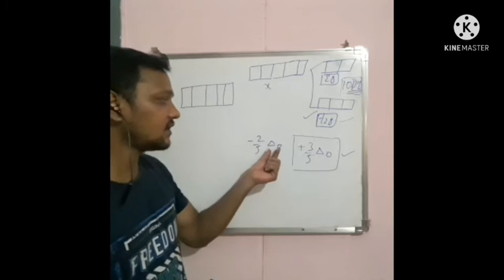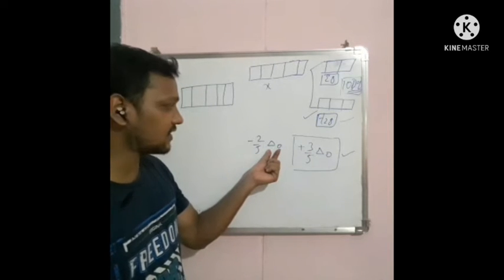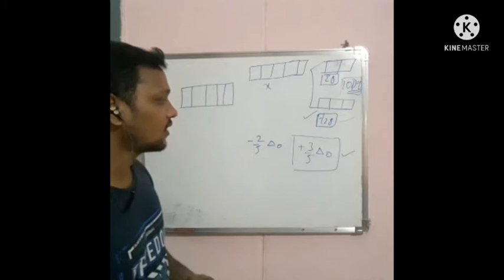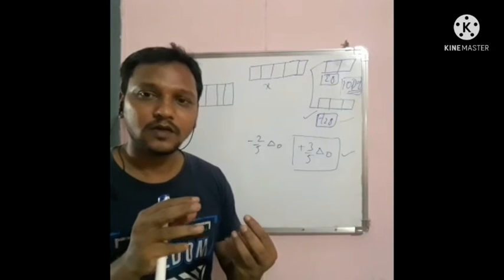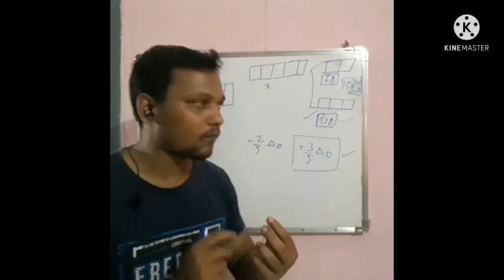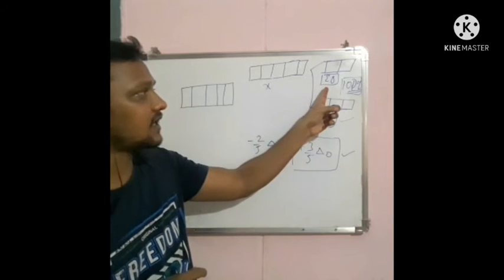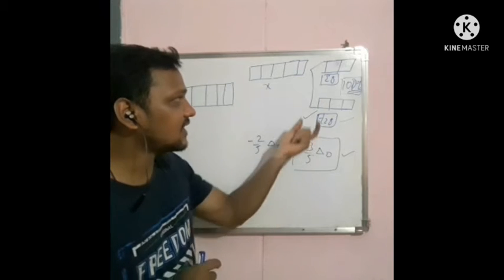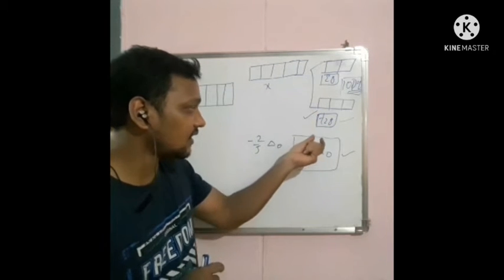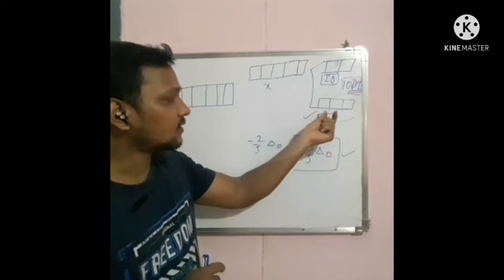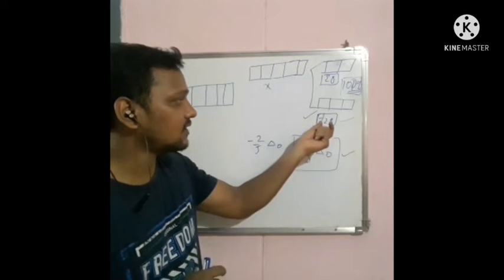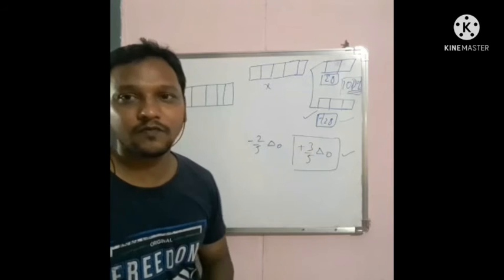Here delta naught is the crystal field splitting in the octahedral complex. Okay, so when ligands approach the d orbitals in the octahedral complex, the Eg orbitals' energy is increasing by the value of 3 by 5, and the energy of the T2g is decreasing by the value of minus 2 by 5.